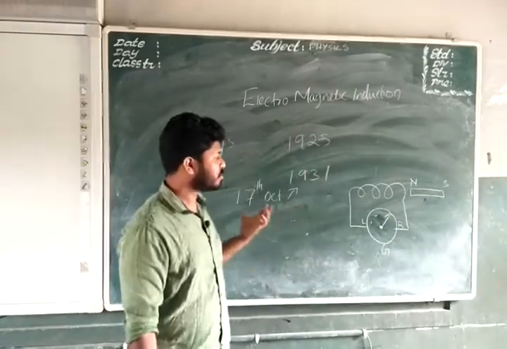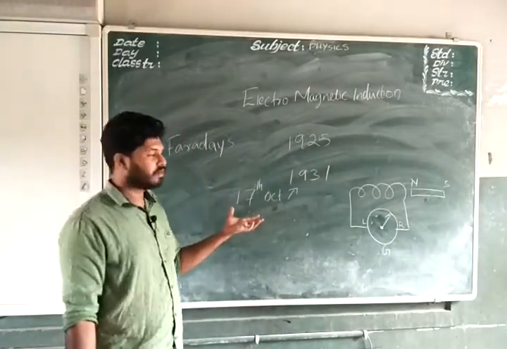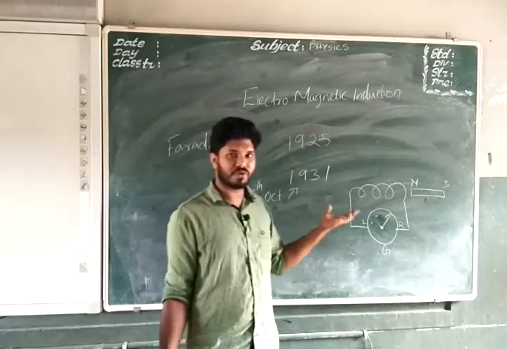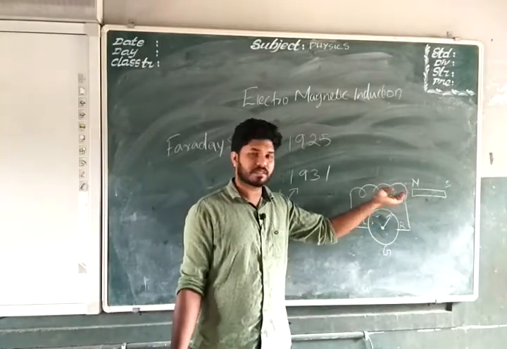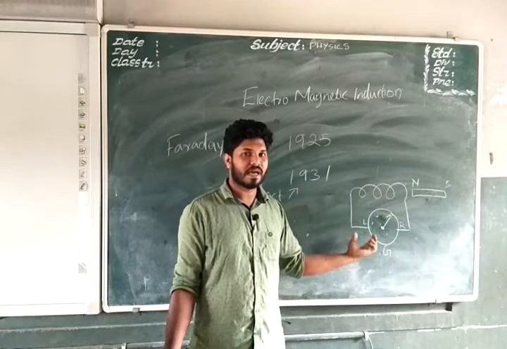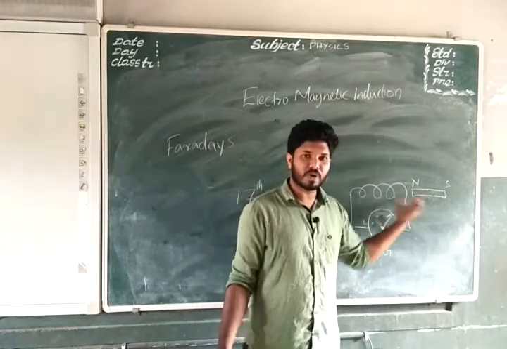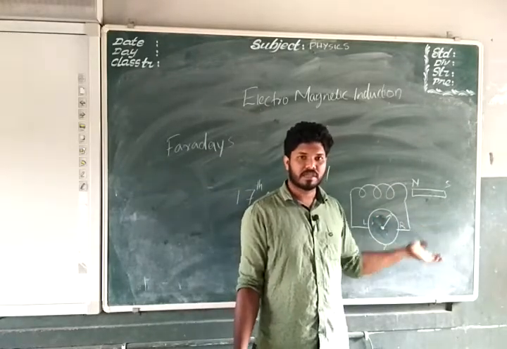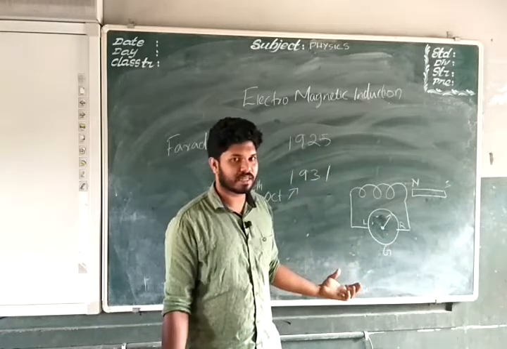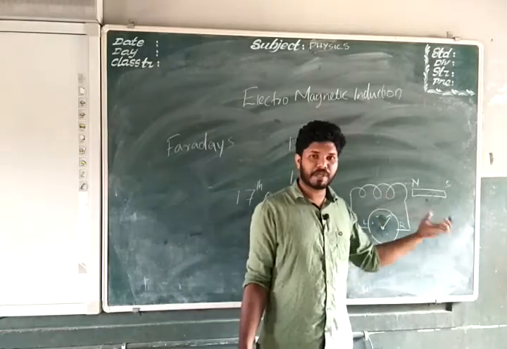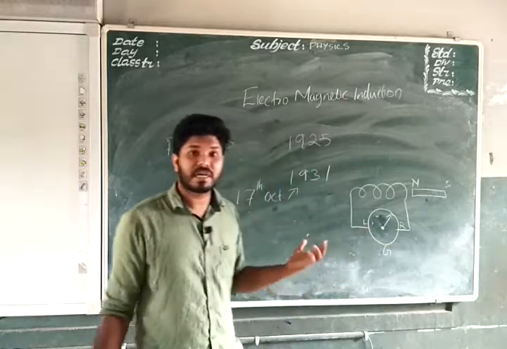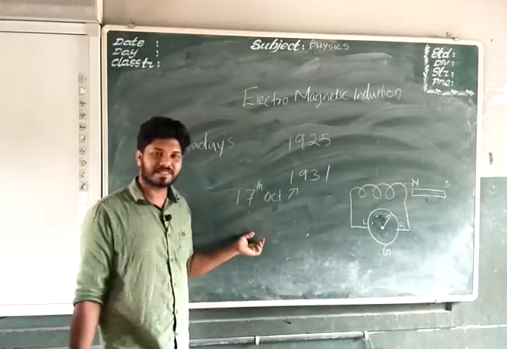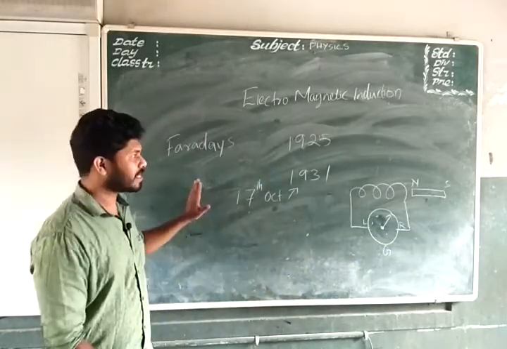From that he came to the conclusion that whenever there is a motion of either the coil or the magnet, there is a presence of electric current, and whenever both are in stationary condition, there is no production of electric current. And if we increase the speed of motion between the coil and magnet, more current flows through the circuit. These were the three observations by Michael Faraday.